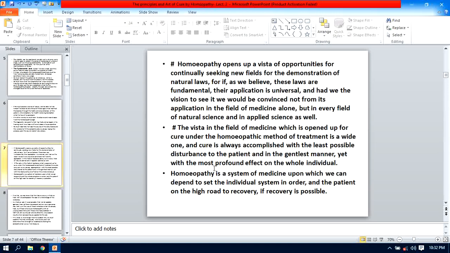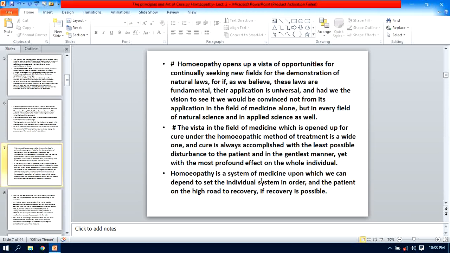There is a removal of the disease, isn't it? There is not only palliation, while no other trouble remains behind in the form of suppression of the disease. The ill effects are totally removed, and that's why it is called a profound effect on the whole individual, because of the application of homeopathic medicine.